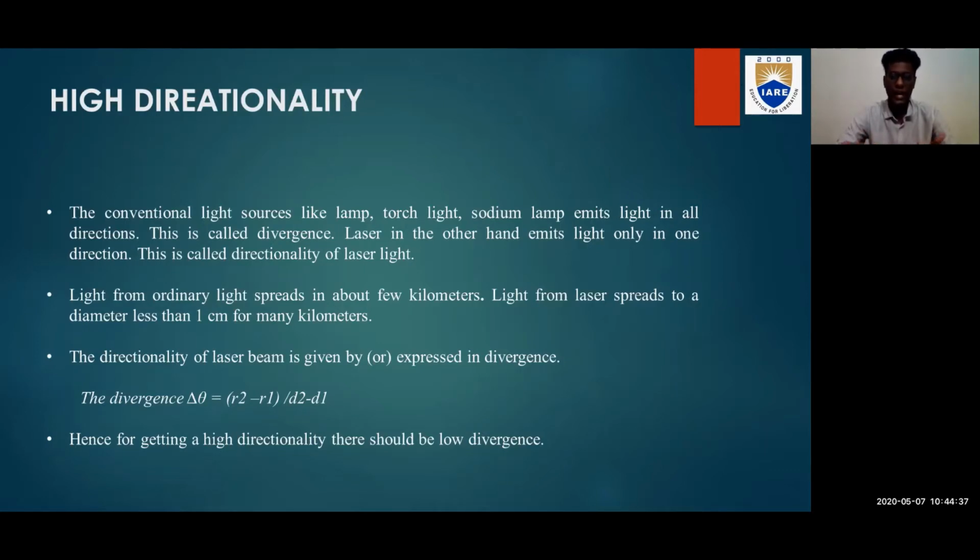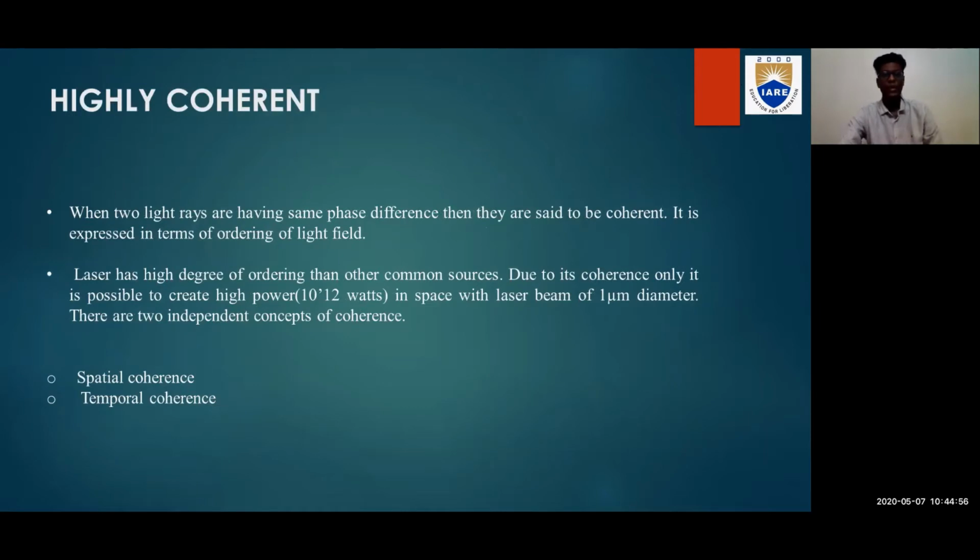Hence, for getting high directionality, there should be a low divergence. If the divergence is low, directionality is high. If the divergence is high, directionality is low. Both are inversely proportional to each other. This is about the high directionality of the laser light, which means the light travels only in a single direction. And coming to highly coherent.